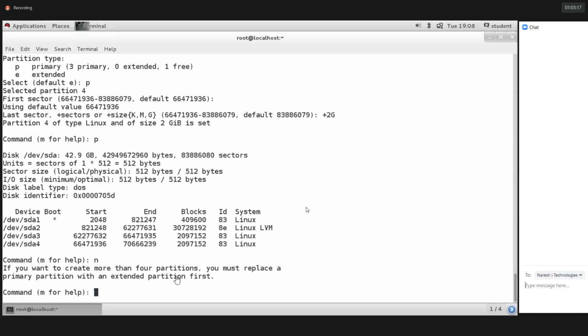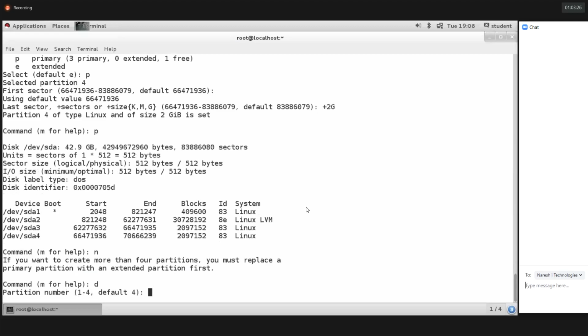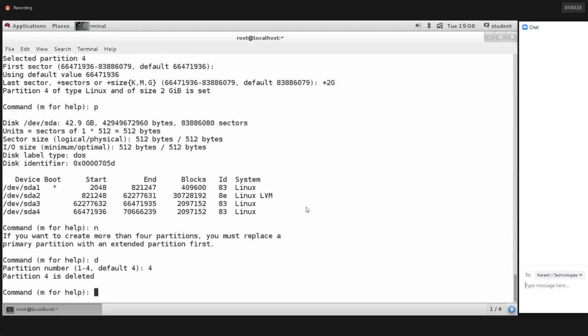So now what do I need to do? I need to delete the partition. I need to delete the 4th partition. So D to delete the partition. I need to delete sda4. The default 4 will be there, so you can keep the 4 and then enter. The partition 4 got deleted. So P to print the partition.